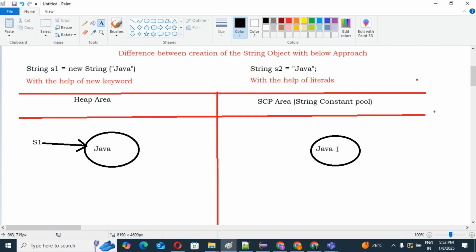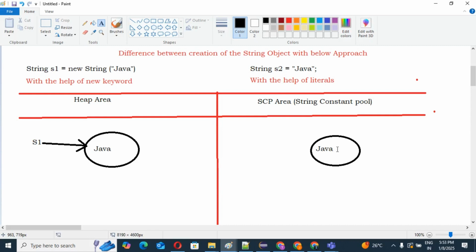Guys, absolutely no. Because implicitly, the reference variable is maintained by the JVM. It is not eligible for the garbage collector, even though it is not referenced by any reference variable. As already explained, the implicit reference variable is maintained by the JVM. That's why the garbage collector will not destroy this object at all. I hope you understood this.